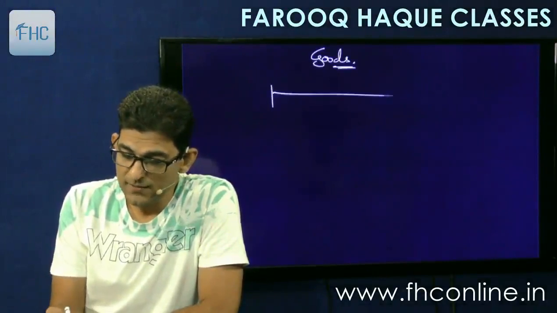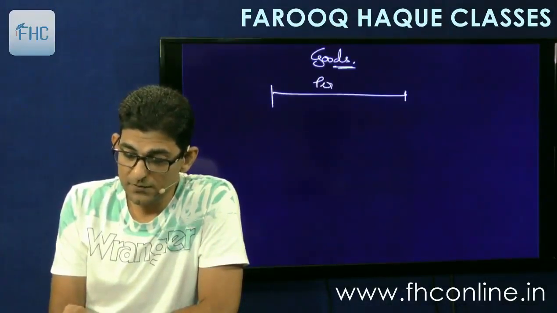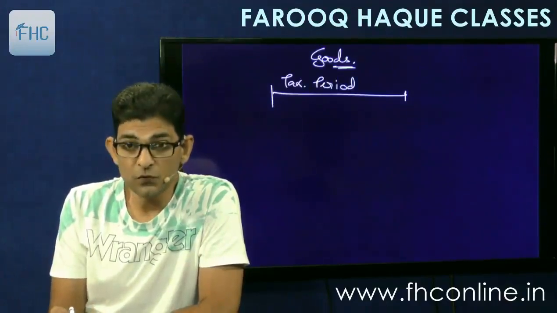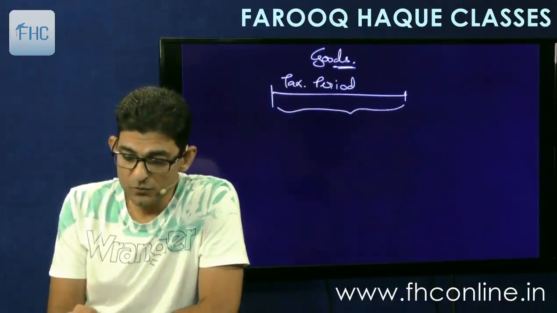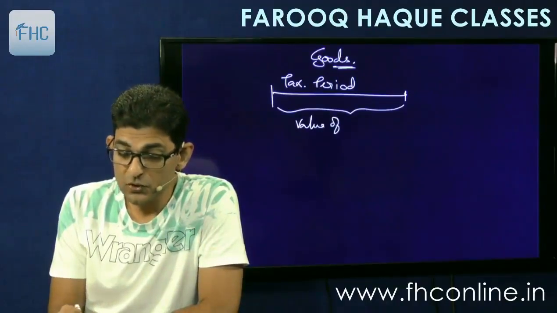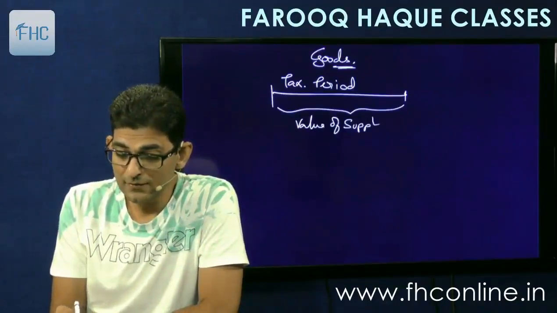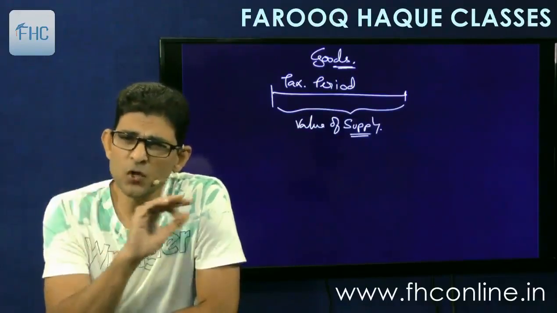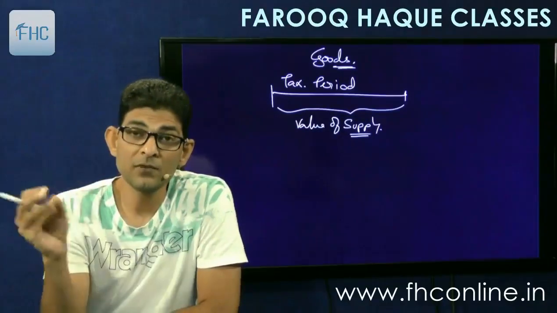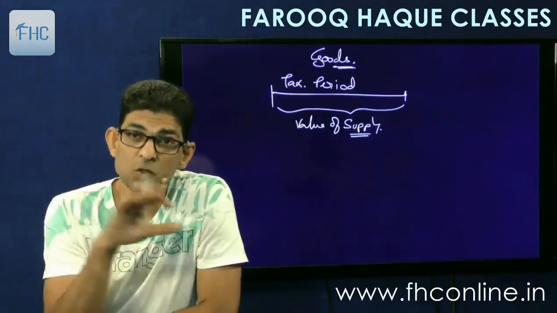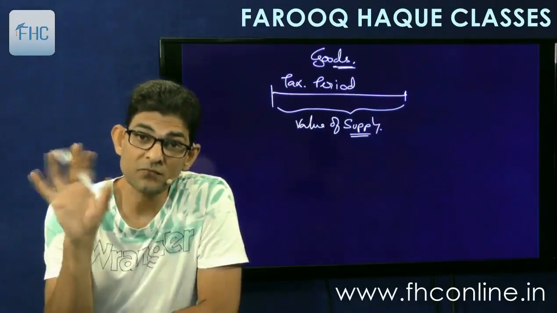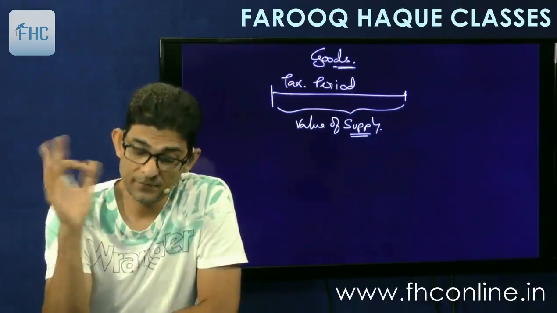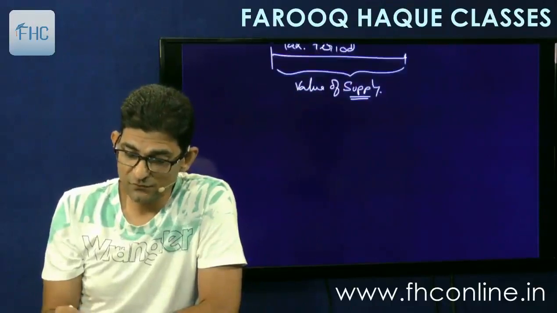So if this is my tax period for which I am claiming the refund, then for goods, what I will do is take the value of supply which is zero rated. So, supplies that have been made. Whether I have received the amount or not is irrelevant. Whether we have collected the money from the buyers or not is irrelevant. We have to just see the value of supply. So for goods it is simple, value of supply. But for services, let's see what we have to do.